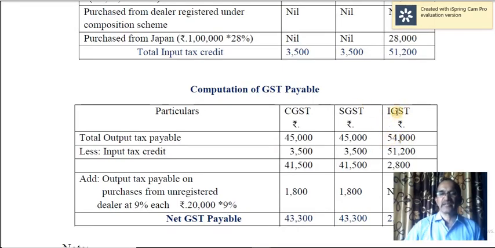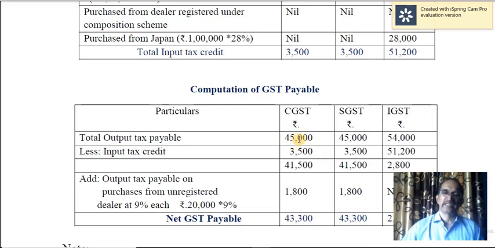Now you compare this. First you have to take IGST. Compare that with input tax. So 51,200 is the input tax. So input tax credit is lesser than output tax. So you deduct it, you utilize it. So the remaining amount is 2,800.